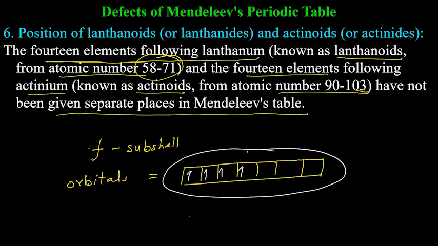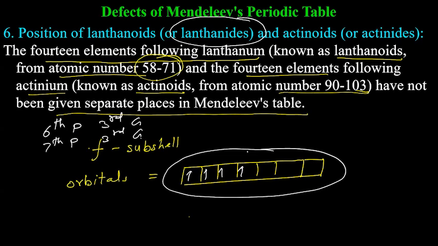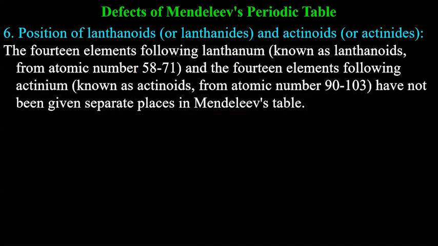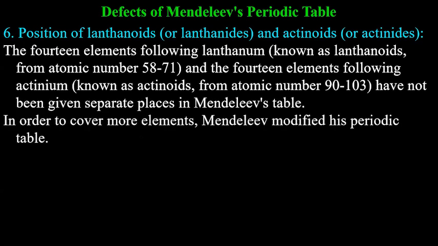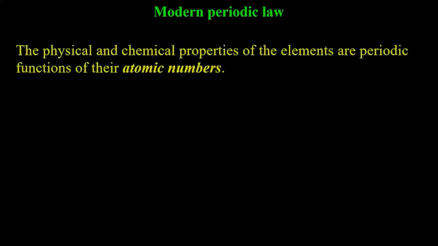F block elements, 14 elements, which all have very similar properties, have been placed in which cells? 6th period, 3rd group, and 7th period, 3rd group. All F block elements are there. I will be showing you the diagram. So lanthanoids and actinoids are nothing else but the F block elements. In order to cover more elements, Mendeleev modified his periodic table.